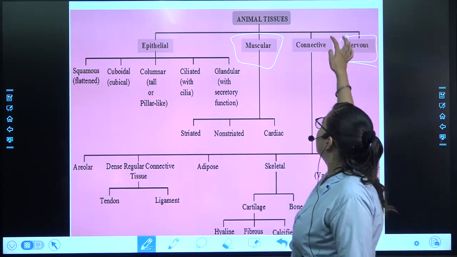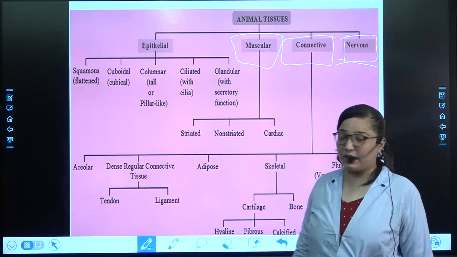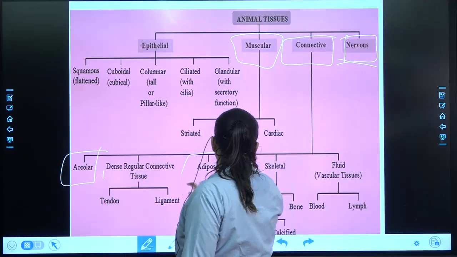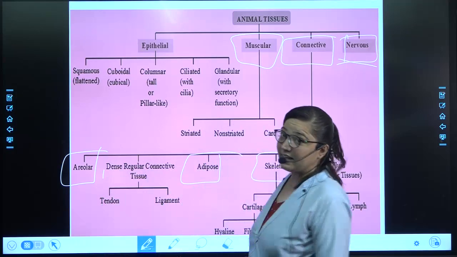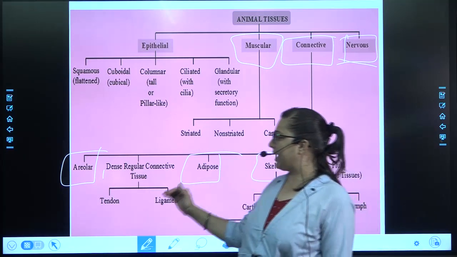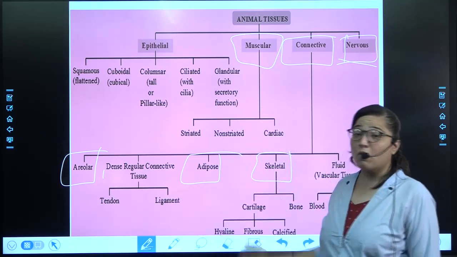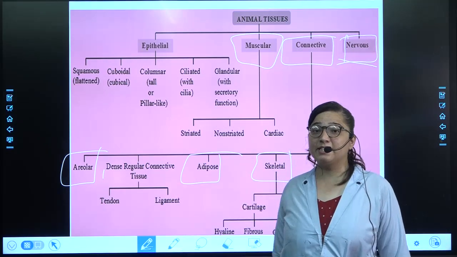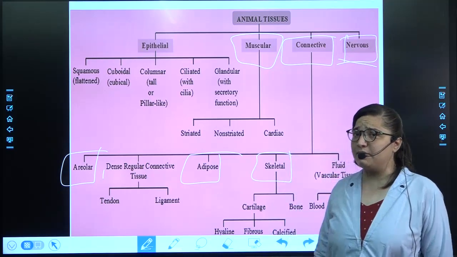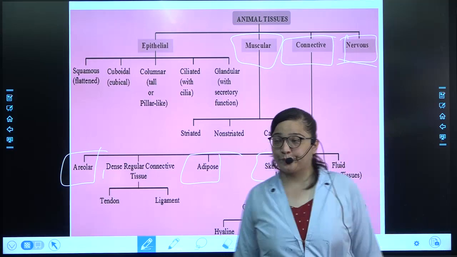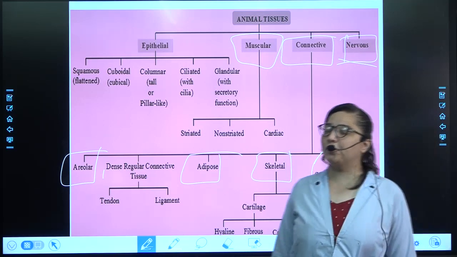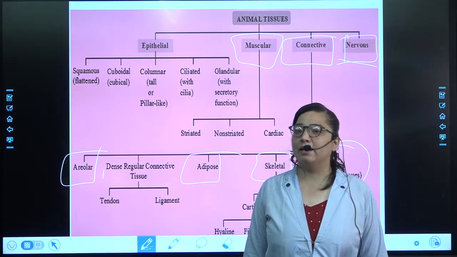After that, on the next day, we did connective tissues, 3 types. Which 3 types? Areolar, adipose and skeletal. Skeletal is further divided into cartilage and bone. Next we saw the dense connective tissue. What is it? Bifurcated as tendon and ligament. Tendon is joining the muscle to the bone, ligament is joining the bone to the bone. Then the fluid connective tissue is of 2 types, that is blood and lymph.